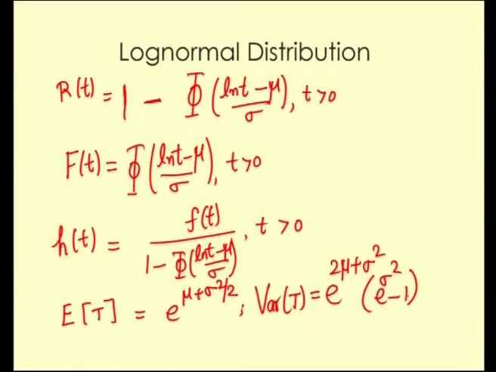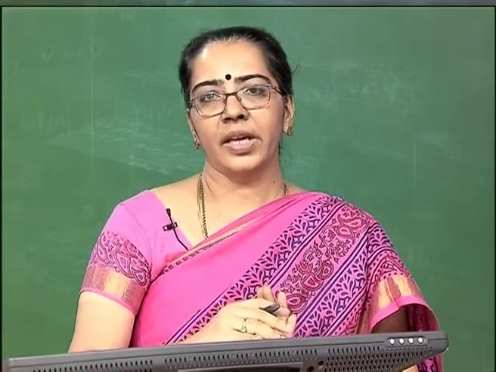For the log normal distribution, the failure rate function initially increases and then it reaches its peak and tapers down later as the time goes into infinity. That is, initially it increases, it reaches a peak and then it decreases as the time t goes to infinity. That is a pattern for a hazard rate function of a log normal function. So, that is how we have looked into the various classes of lifetime distributions so far.